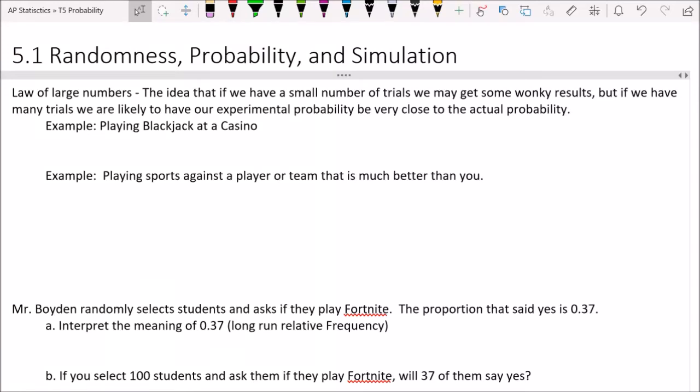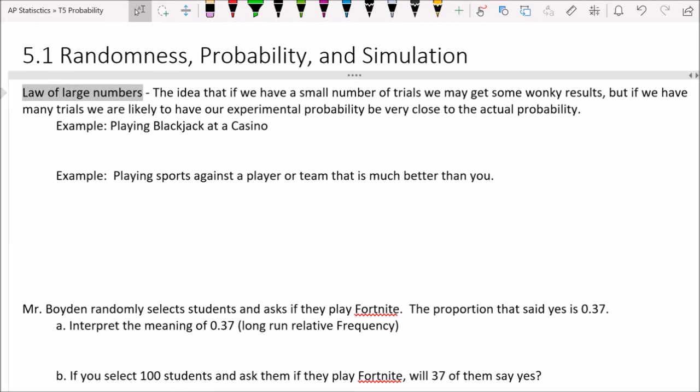I'm Mr. Boyden, your personal math teacher, and we're switching gears today. We're going to talk about probability in our new probability unit. We're going to talk a little bit about randomness, quite a bit about probability, and a little bit about simulation. The first thing we're going to talk about is the law of large numbers.